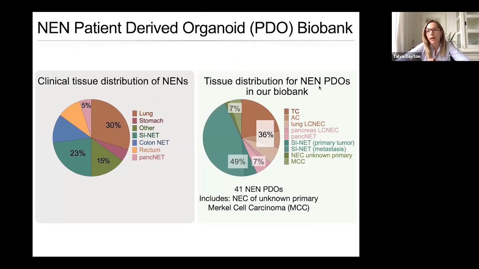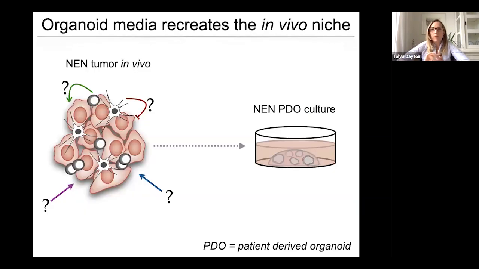This is really exciting for us, and I think for the field, because currently there are very few in vitro model systems. There's only a handful of cell lines for this tumor type, so this has been really exciting to generate. And this NEN biobank is representative of what the most common types of NENs are in vivo. So we have the lung and the gastroenteropancreatic system represented. And then we also have some more rare subtypes, including Merkel cell carcinoma and a neuroendocrine carcinoma from an unknown primary.